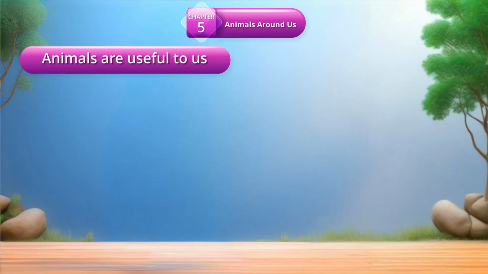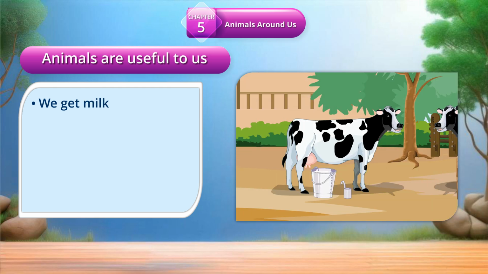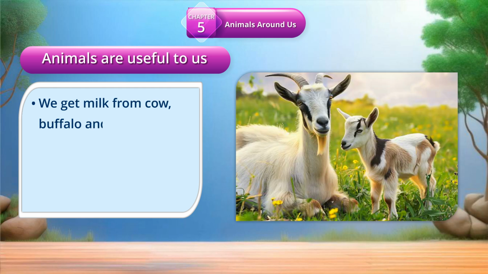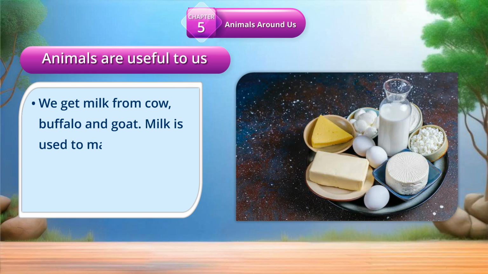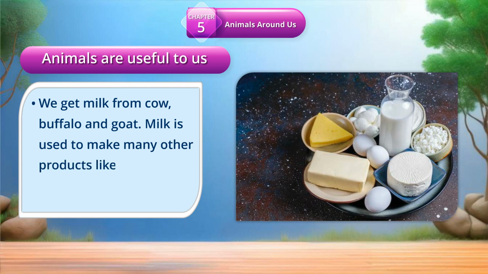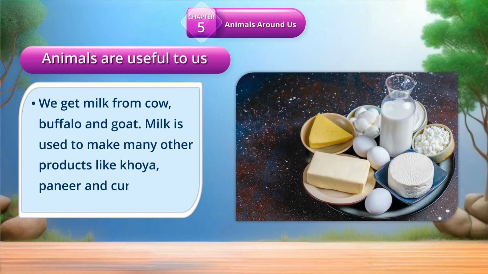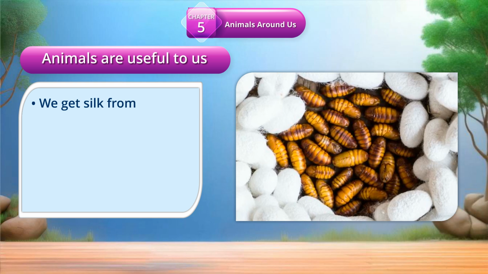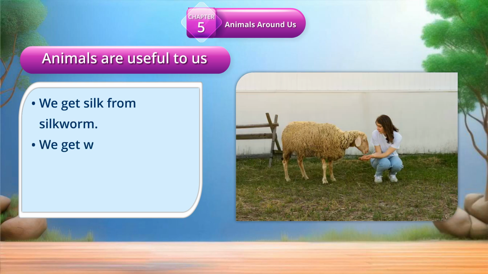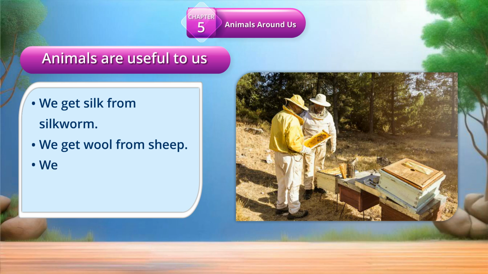Animals are useful to us. We get milk from cow, buffalo, and goat. Milk is used to make many other products like khoya, paneer, and curd. We get silk from silkworm. We get wool from sheep. We get honey from honeybees.